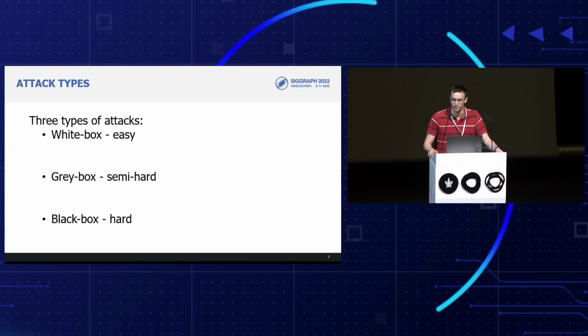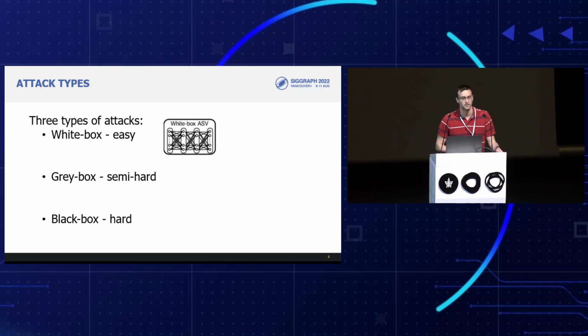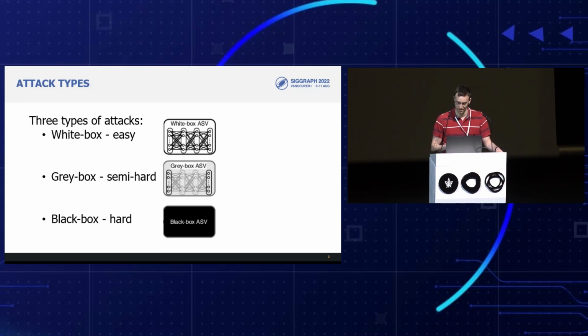There are three types of adversarial attacks. They differ in the access they have to the architecture and gradients of the attacked network. White box is the easiest, as it has full access to both. Gray box has some access, making it semi-hard, and black box, and our attack is also black box, is the hardest, as it has no access to either of them.